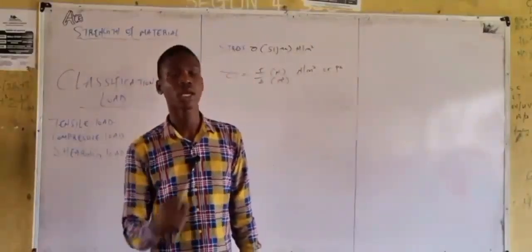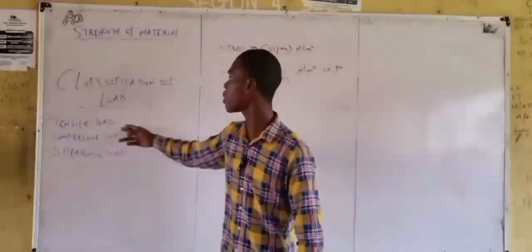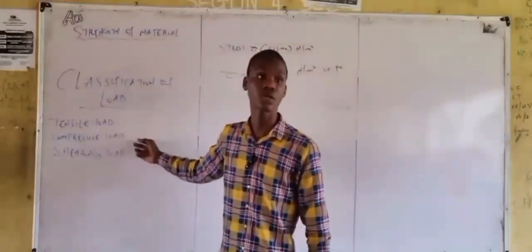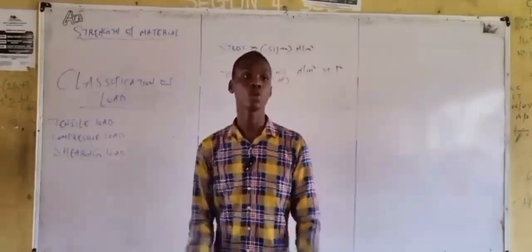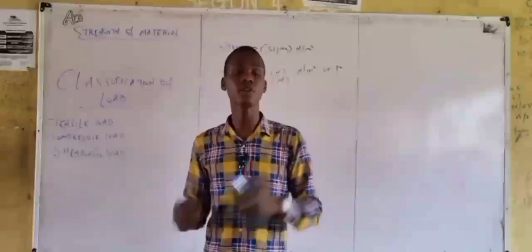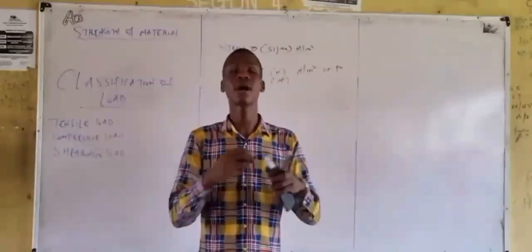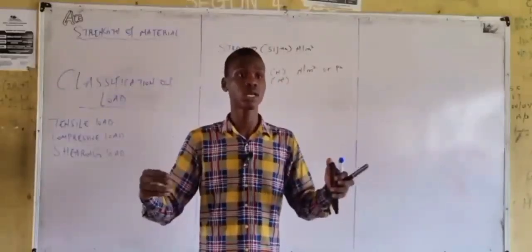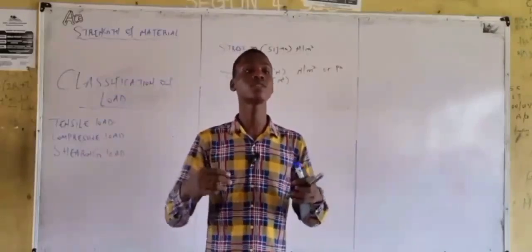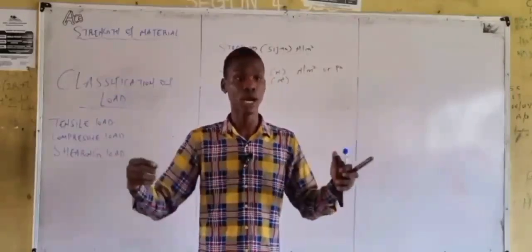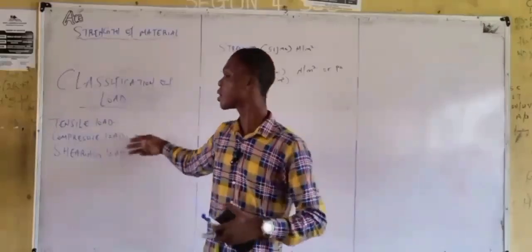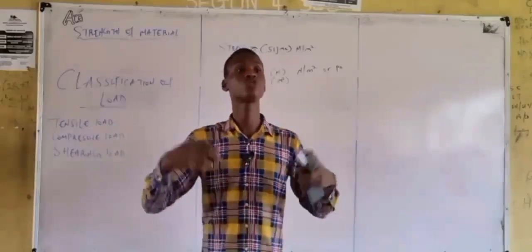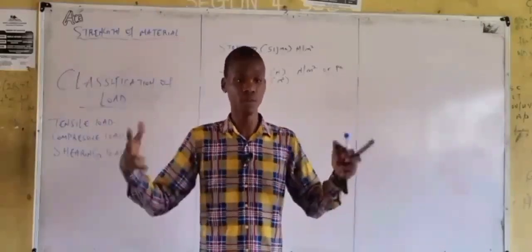Compressive stress. Now, the idea is, earlier we've seen that we have different types of load, which is force. The first one is what? Tensile load, and the second one is what? Compressive load. When we apply a tensile load to a material, the material will increase. The tensile load in this case is load in form of pull, right? To increase the length, right? Similarly, compressive load is to shorten the length of the material.